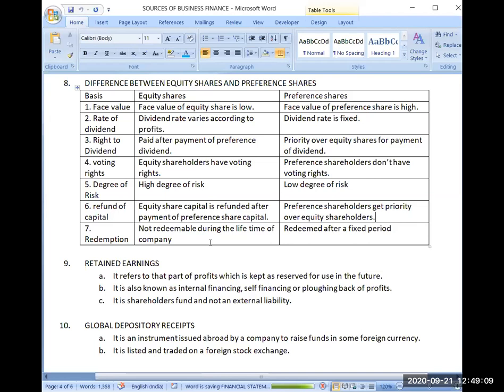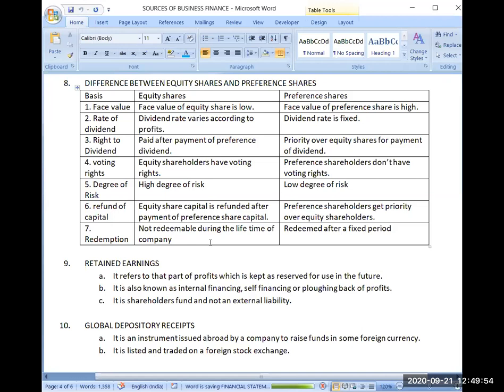Now, we have learned in equity shares that equity share capital is a permanent capital to the business. Why is it a permanent capital? Because the company will not redeem this amount during its lifetime. Only in the situation of liquidation of the company will the company redeem equity share capital, and that too only if the company has some amount left over for the equity shareholders. Is this point clear to you or not?